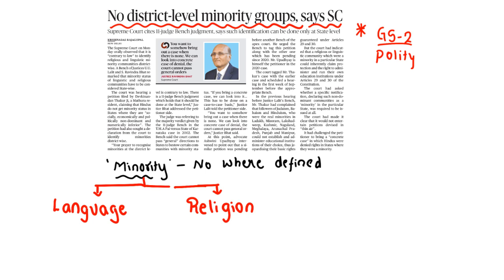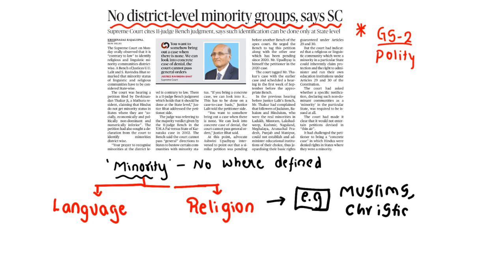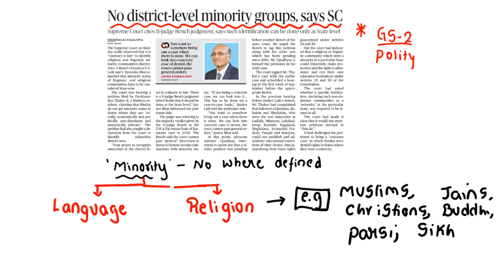If you take religion, the minority groups in India are defined at the Indian national level. Here it covers Muslims, Christians, Jains, Buddhists, Parsis, Sikhs.